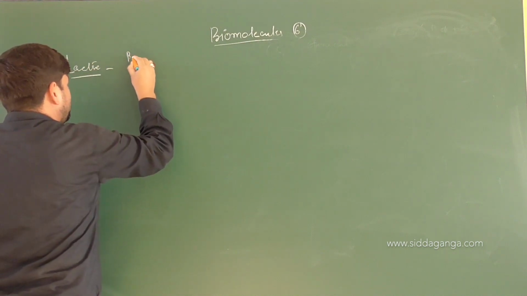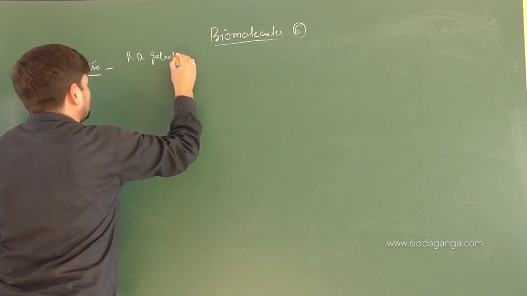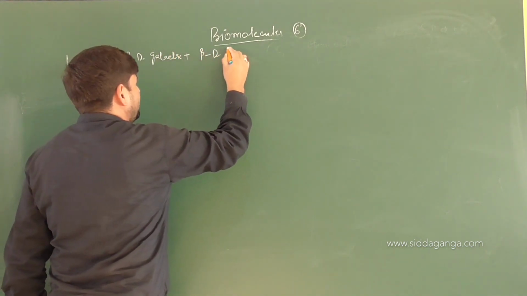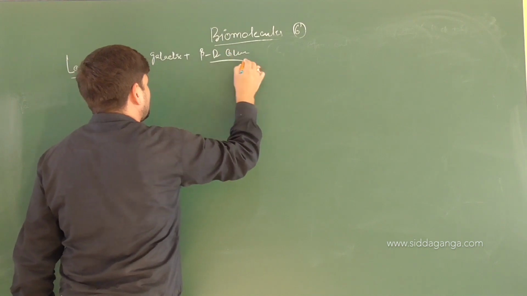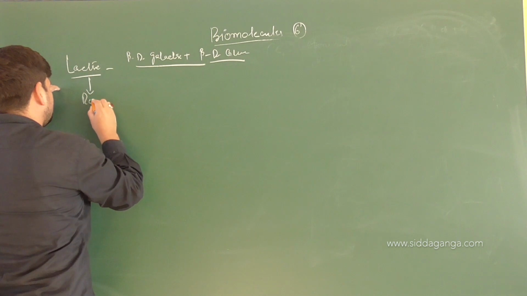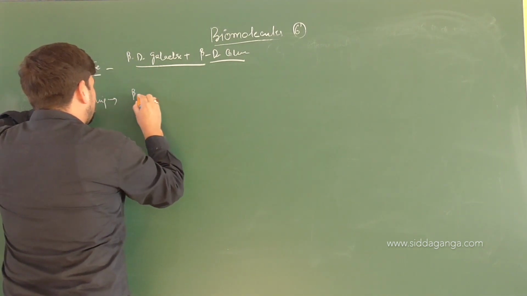It's made up of beta D galactose plus beta D glucose. Again, this lactose is reducing, and we have known there are beta linkages.